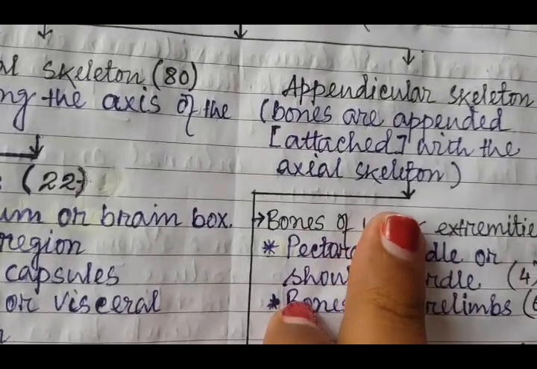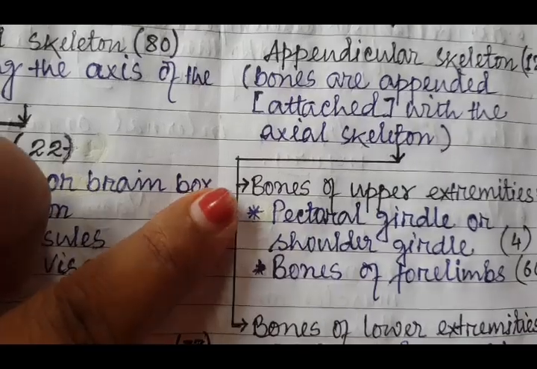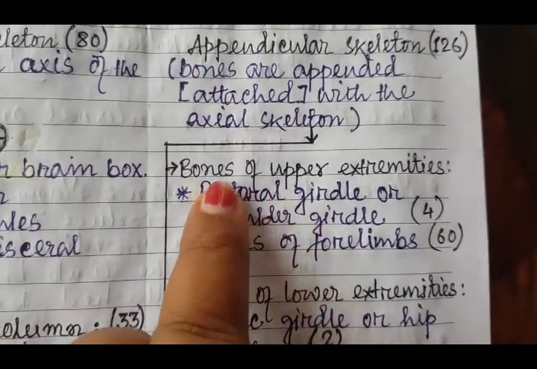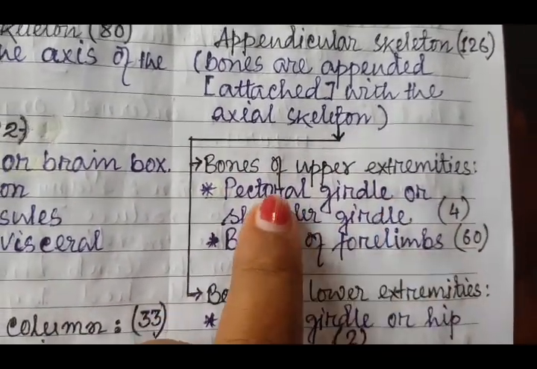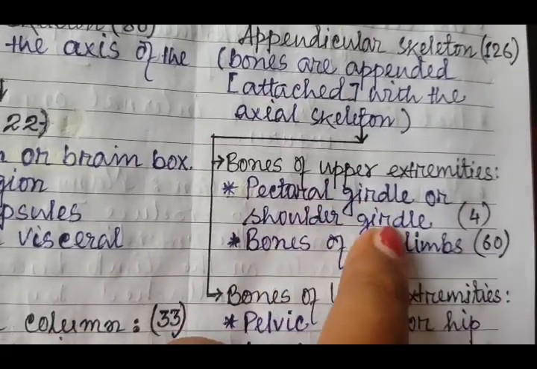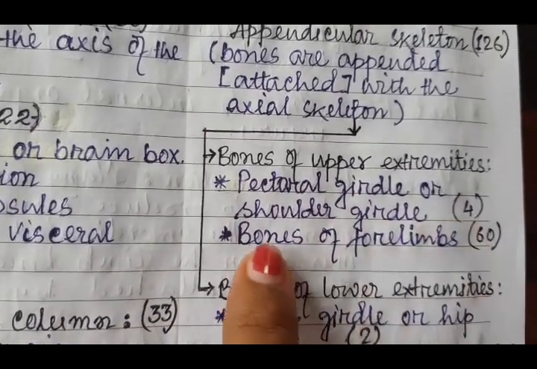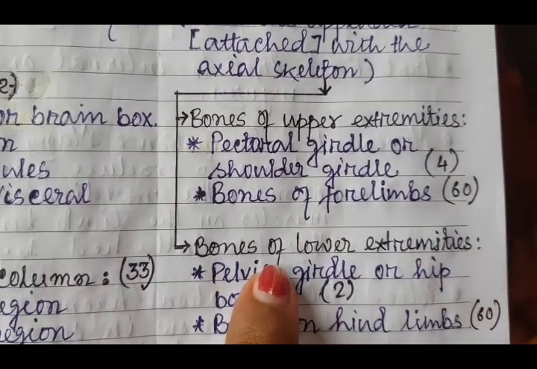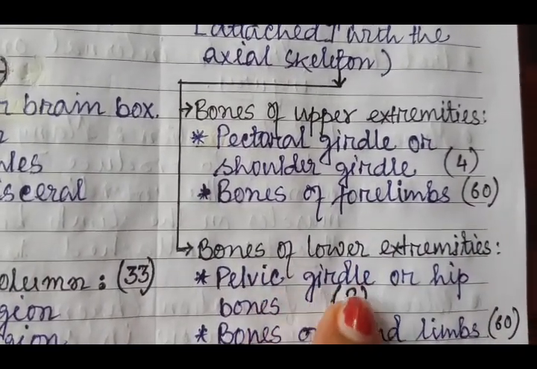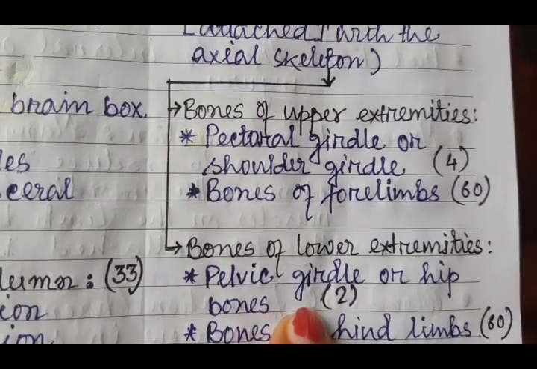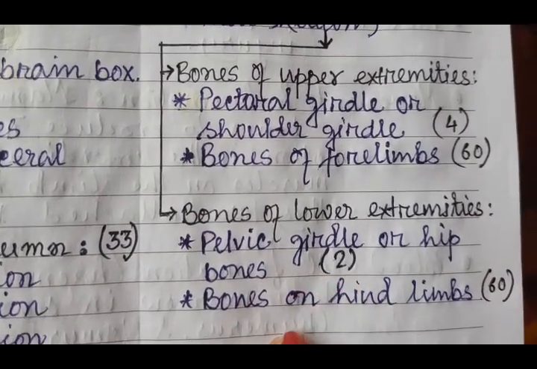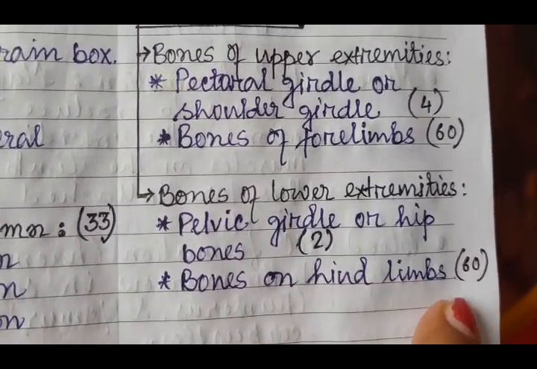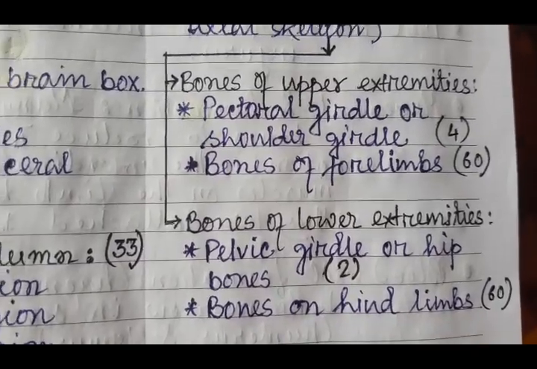Then comes the appendicular skeleton. It has two divisions. The bones of upper extremities consist of the pectoral girdle or the shoulder girdle with 4 bones, and bones of forelimbs, which are 60 in number. And bones of lower extremities, that is the pelvic girdle or the hip girdle bones, which are 2 in number, and the bones of hind limbs, which are also 60 in number.